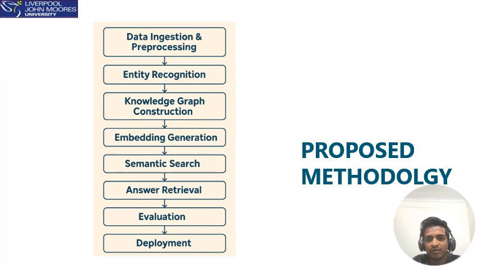Following this, we move to the core of our system, knowledge graph construction. In this step, we connect the recognized medical entities using medically meaningful relationships and store them in the graph database, enabling structured query and reasoning. The fourth stage is embedding generation, which transforms the graph elements into numeric vectors so that we can compare and search efficiently using similarity measures. These embeddings are used in the semantic search phase, where user queries are interpreted and linked to the most relevant entities in the graph using vector similarity.